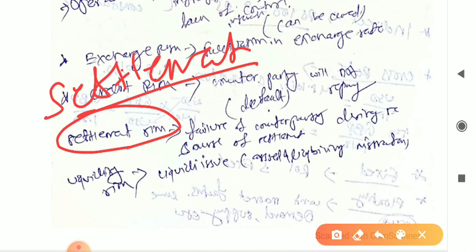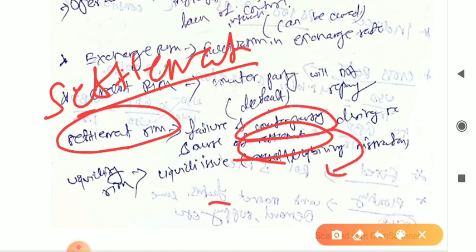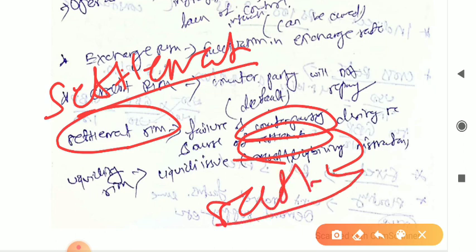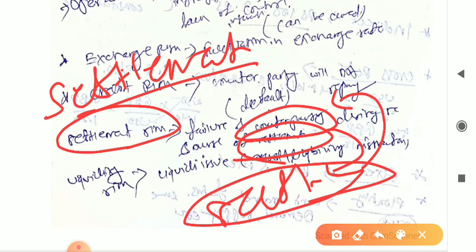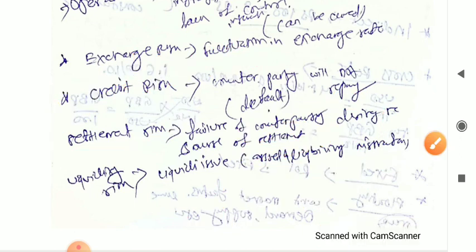So failure of counterparty during the settlement of the loan. So if the counterparty is unable to pay and there will be some settlement, during the settlement process the counterparty will be unable to be in the perfect settled condition, right? So that will be the settlement risk.